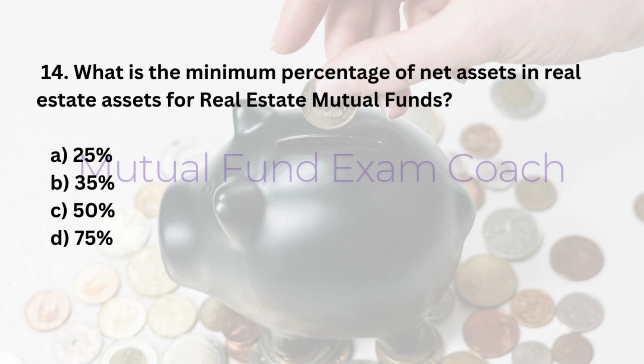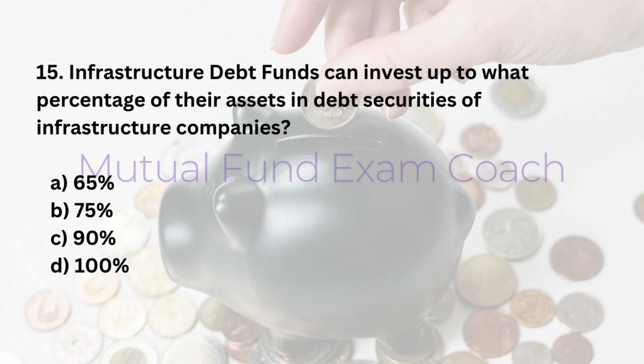A. 25%. B. 35%. C. 50%. D. 75%. Answer: D. 75%.